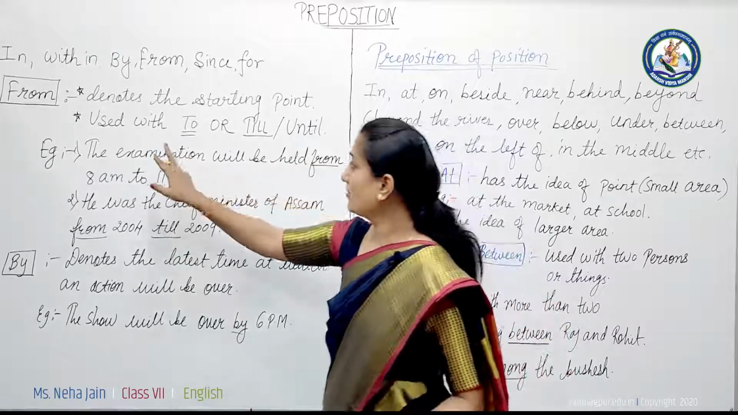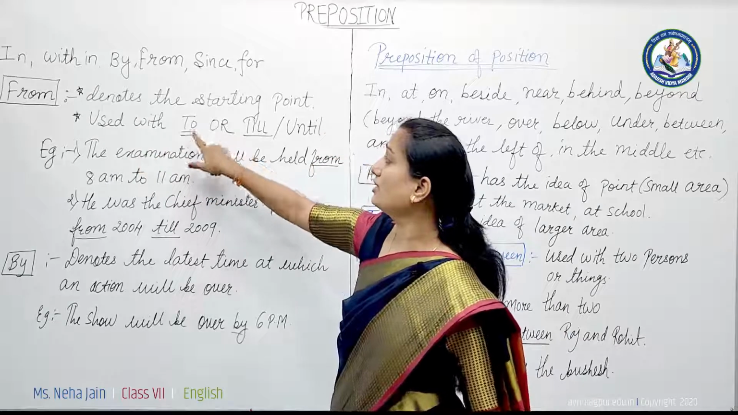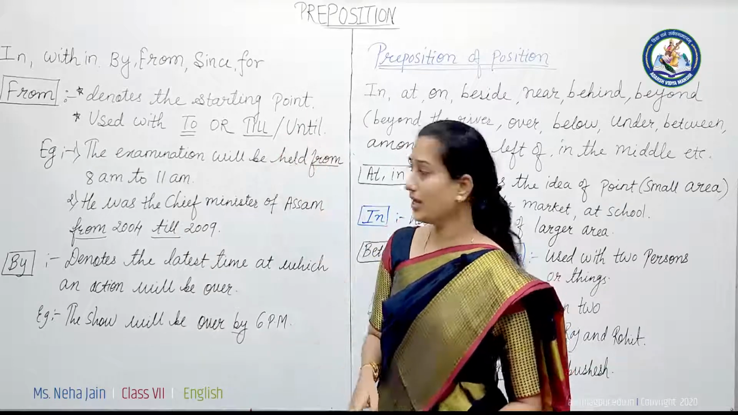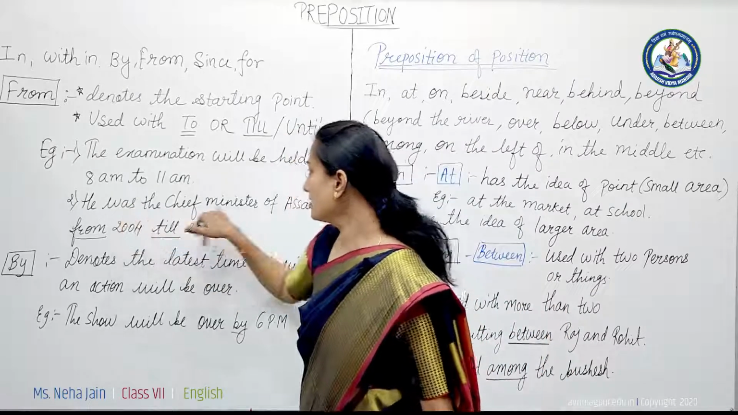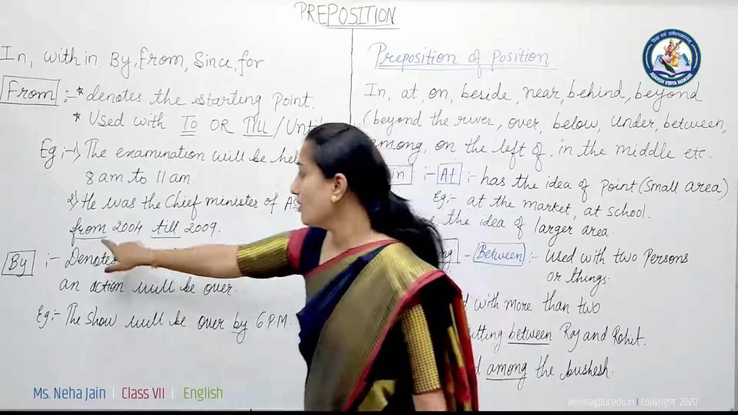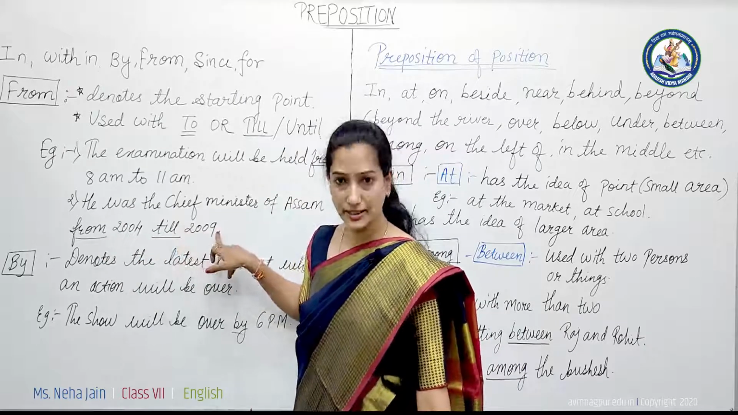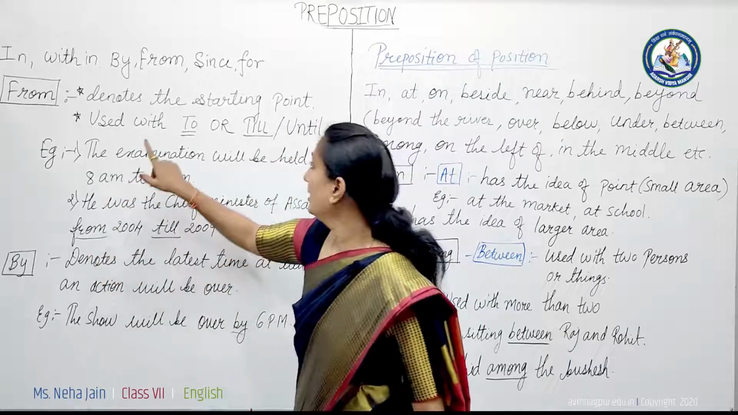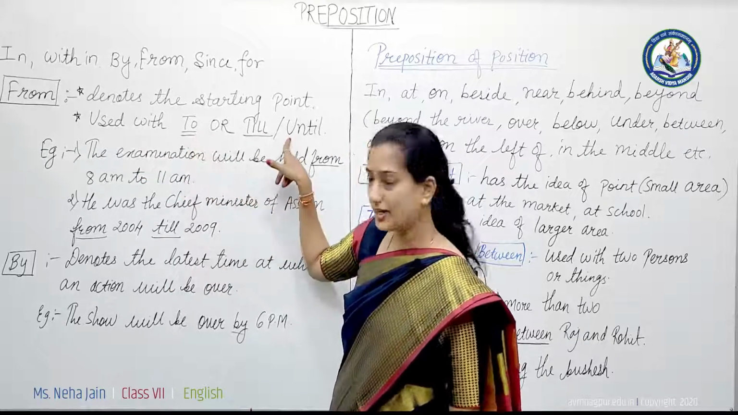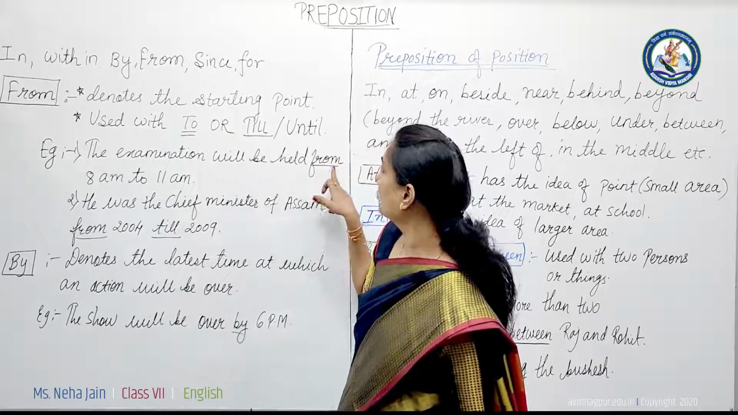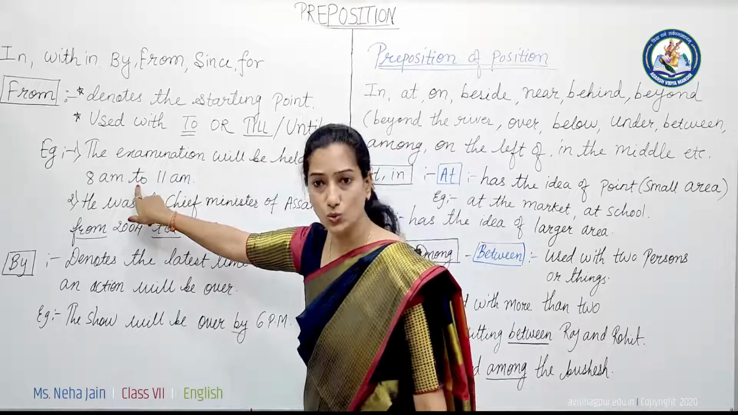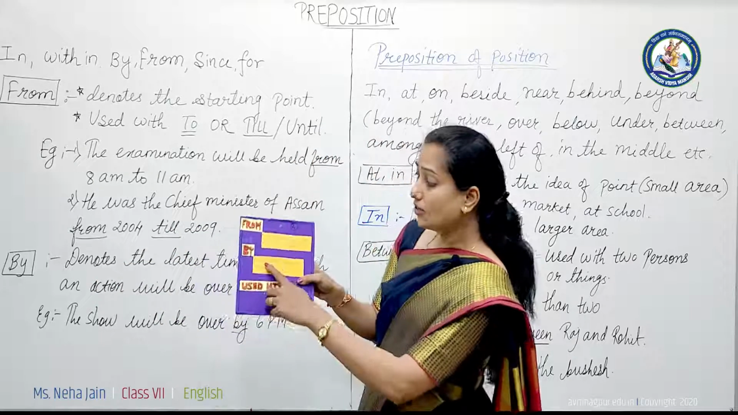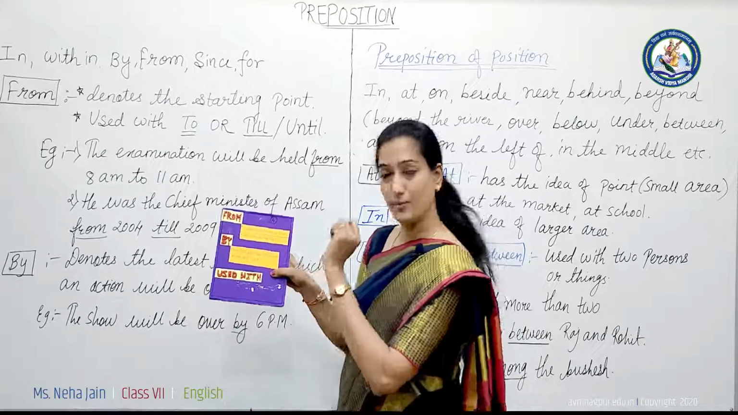And now the next use is, when we talk about the other end, we can say we will use to or till or until with it. Okay, for example, he was the chief minister of Assam from 2004 till 2009. Here we have used till with from because we can use it with to and till. And in the first example we used from with to. Now let's have another use, that is by. What is by? It denotes the latest time at which an action will be over.